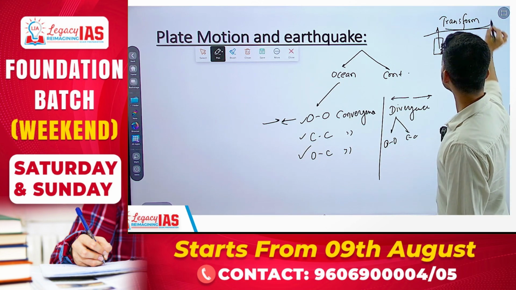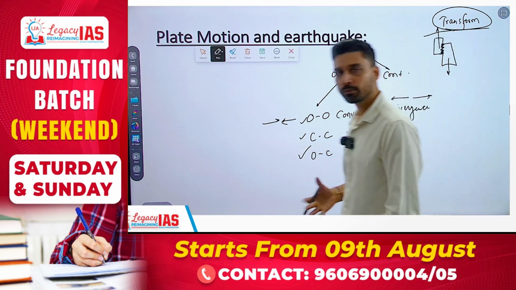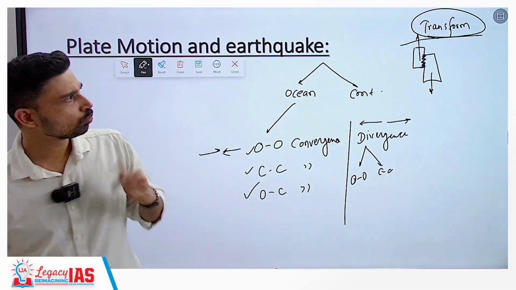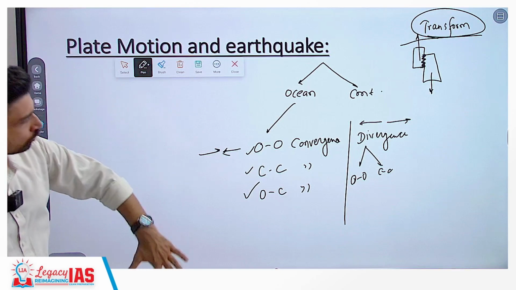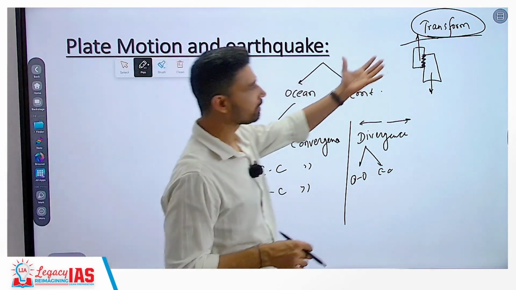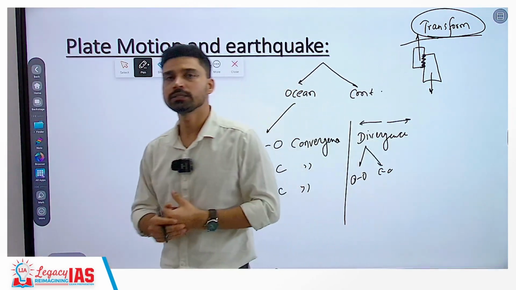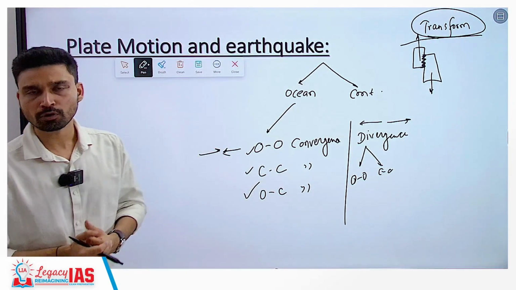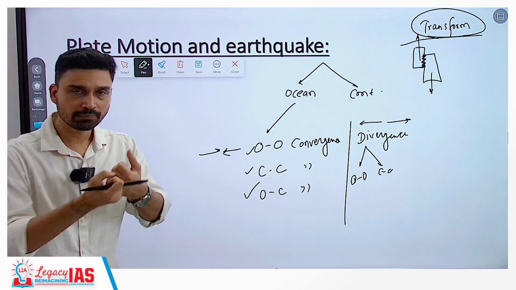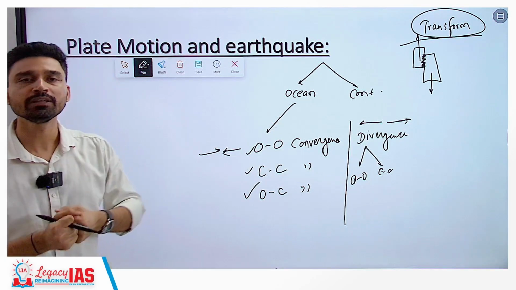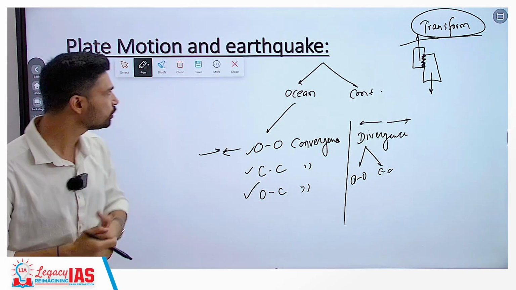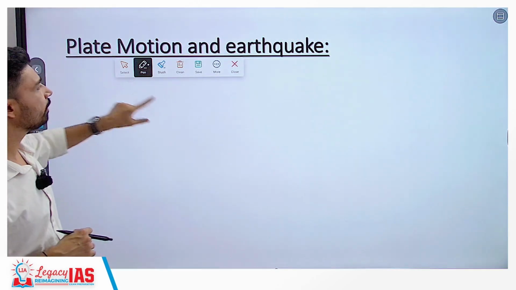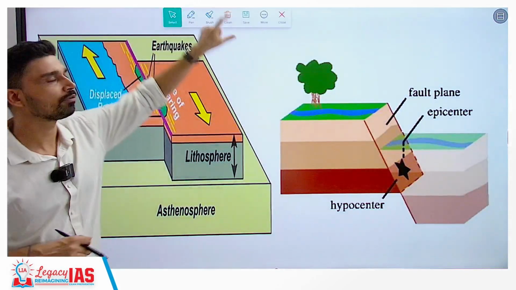So this kind of motion, where the plates are neither moving toward nor away from each other but sliding past each other, is what we call transform plate interaction. So there are a total of 6 major types of plate interaction going on at the earth's surface, and whenever these interactions occur, you have the displacement of rock, the compression of rock, and the pulling, that is tensional forces pulling the rock away, and that creates a release of energy, which then propagates in the form of seismic waves, giving us the feeling of an earthquake.